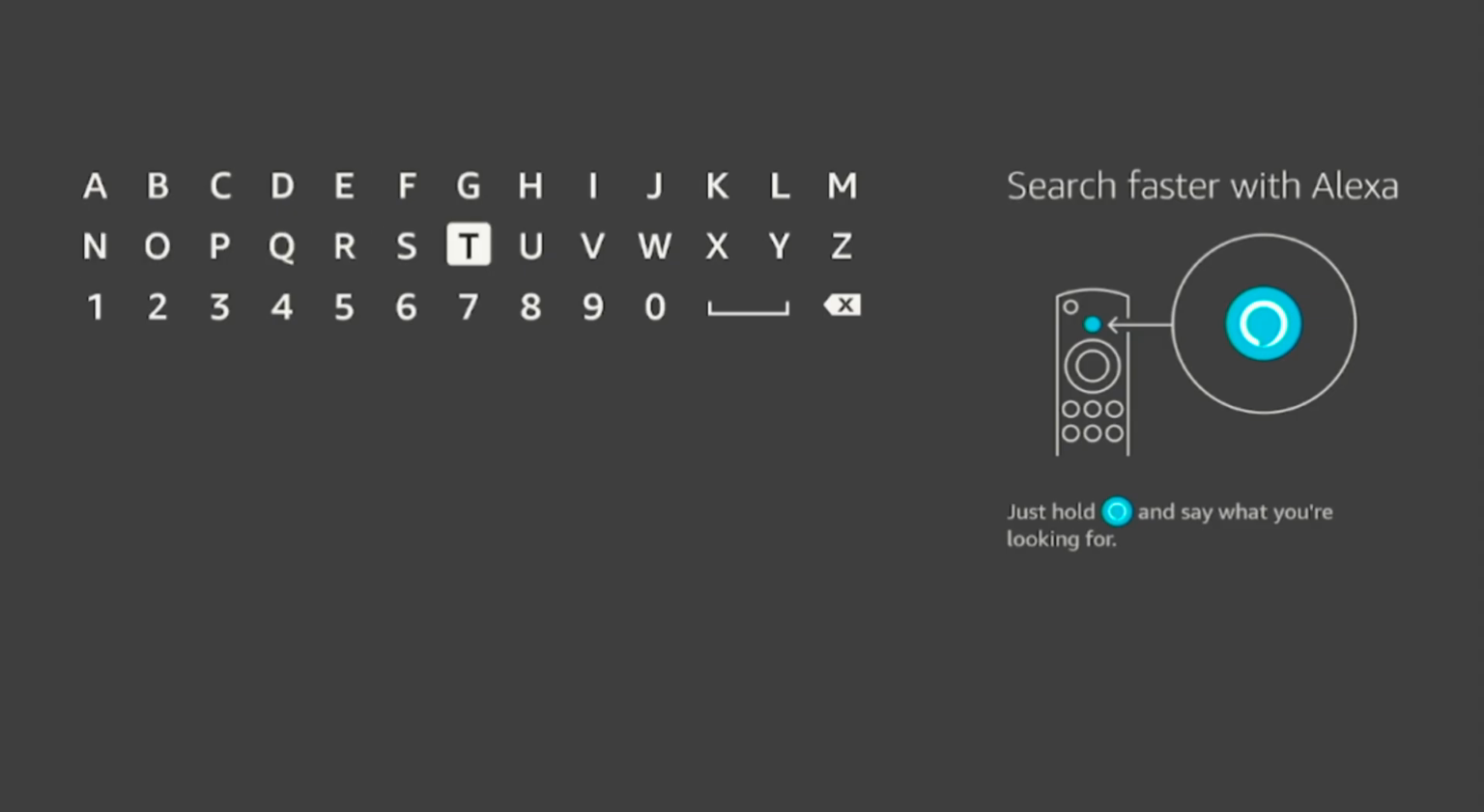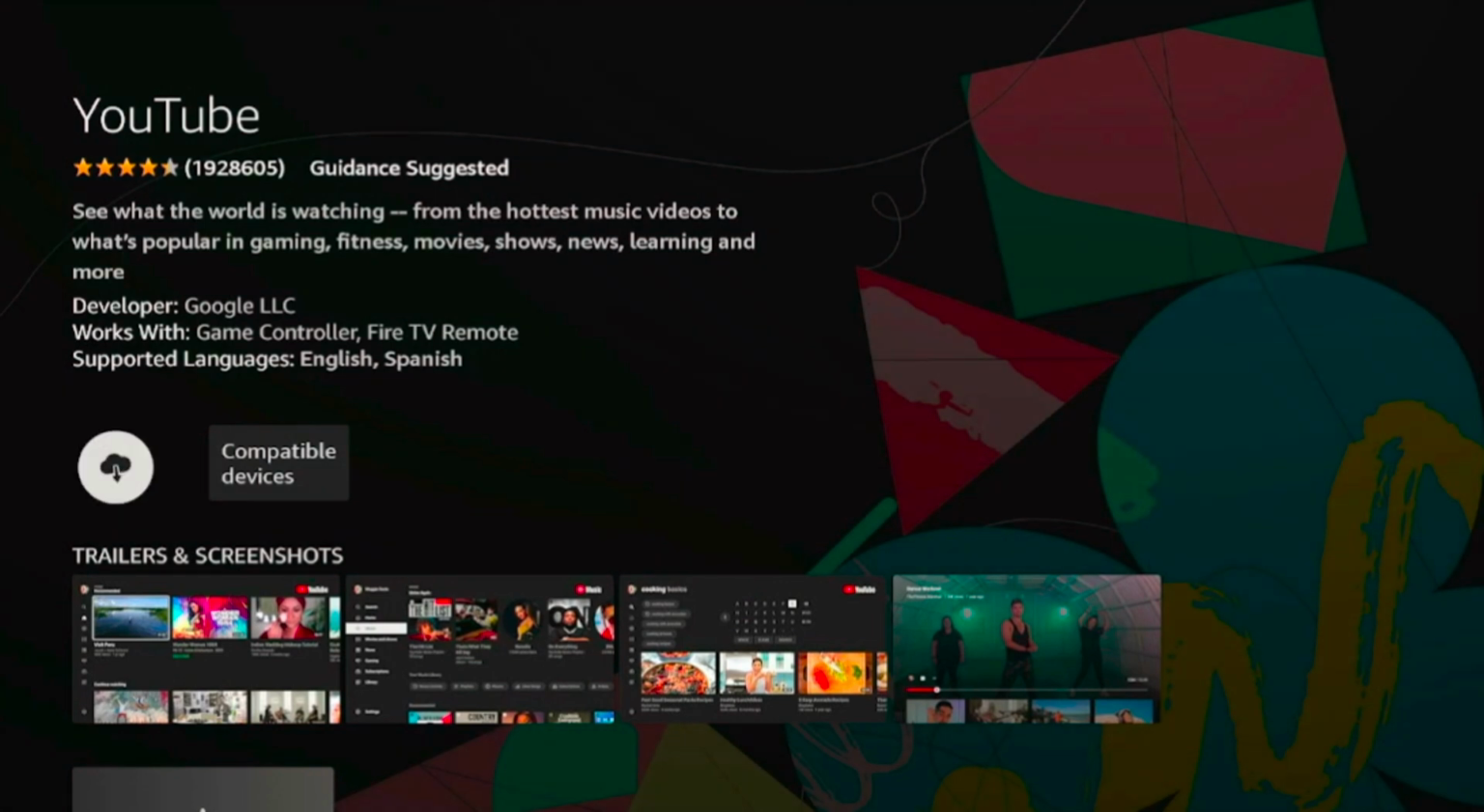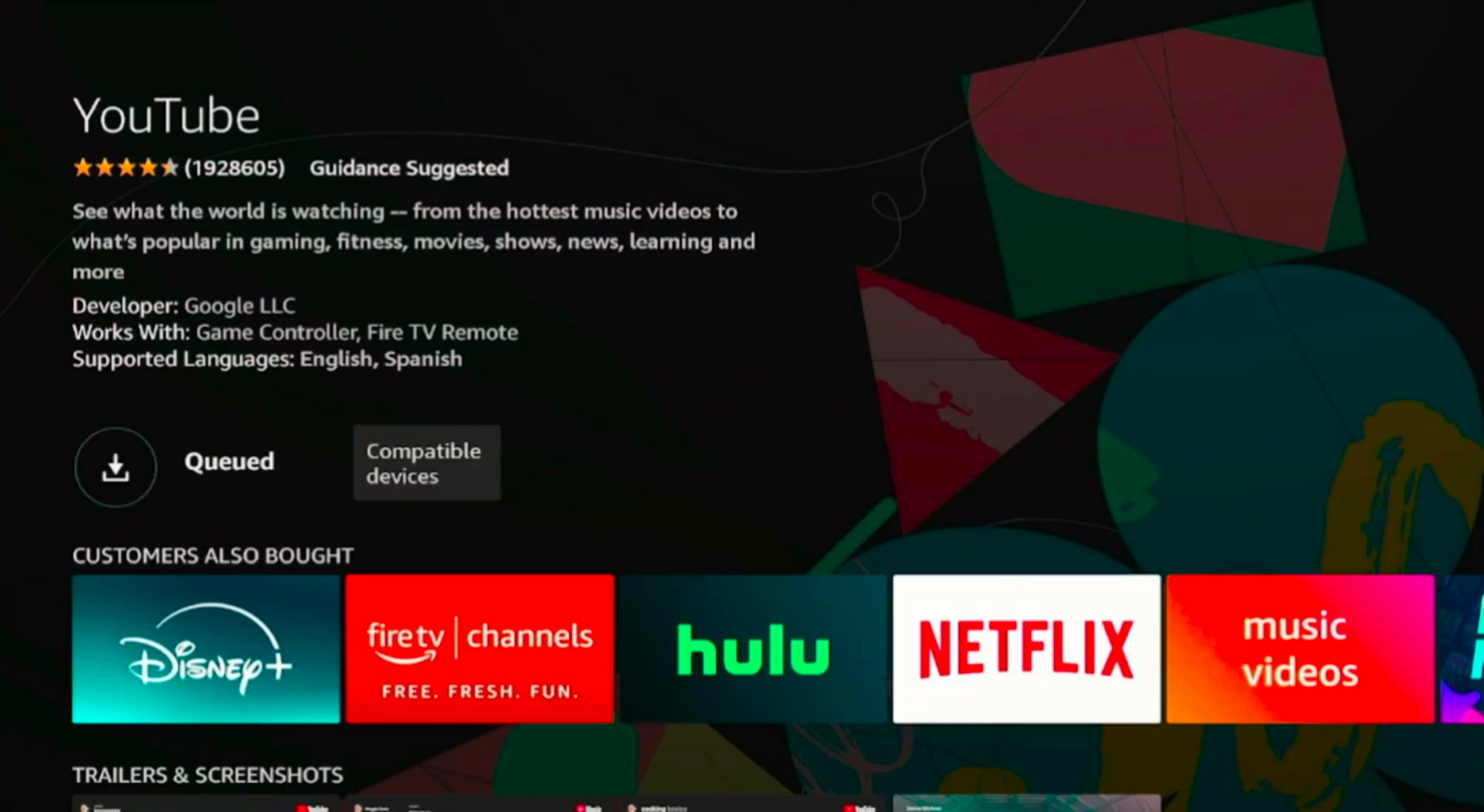After that, go back to the Firestick's App Store. Search for YouTube and reinstall it. Reinstalling the app can resolve deeper issues like corrupted files or bugs in the app itself. So give it a try if the previous steps didn't work.